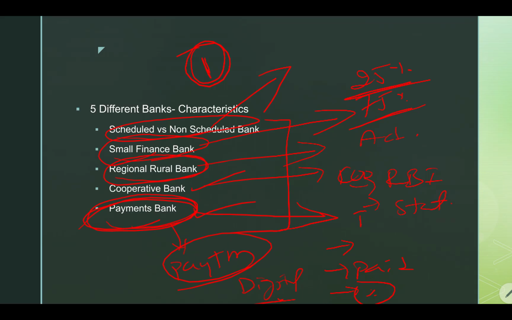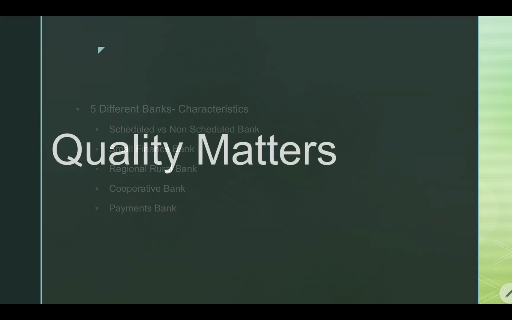Previously, we started with priority sector lending. From that topic, we will get one question, and from RBI, we will get two questions. These are the major areas of money and banking. Definitely 95% of questions will be from these topics alone. If any other question comes, then definitely it is a current affairs question. For example, if any bank amalgamation has happened, if any bank is merged with another bank, they may ask which bank was merged with another. If any current affairs, they may ask. Otherwise, the questions are definitely from this area.